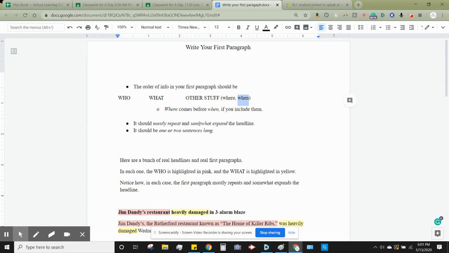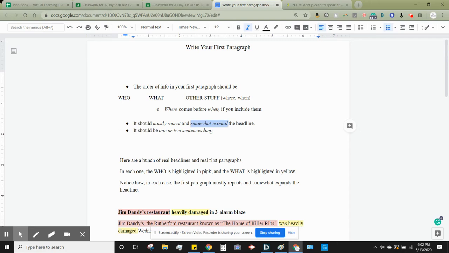If you include the where and the when, where is almost always going to come before when. There's some exceptions when it would make more sense to put the when first, but usually you're going to put the where first. Your first paragraph should mostly just repeat what's in the headline, just growing it into a complete sentence and adding a little more detail.